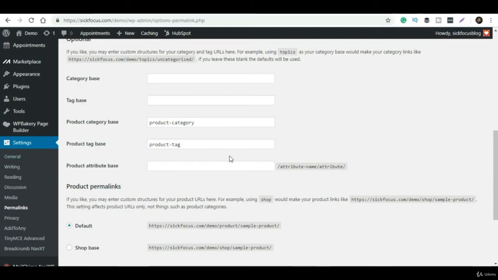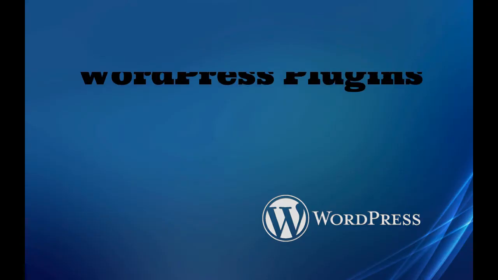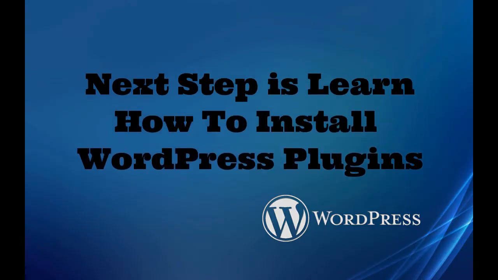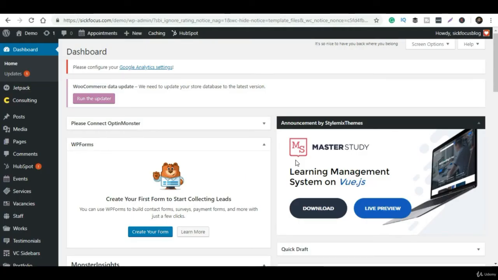Once you click on add new, you have a certain set of options by which we can add plugins. This is the store kind of option, like the Google Play Store.